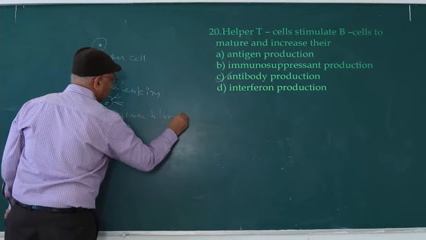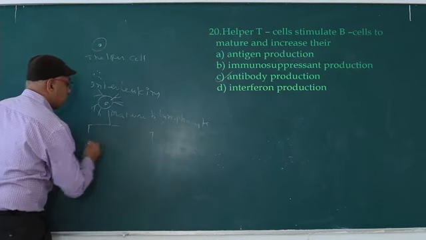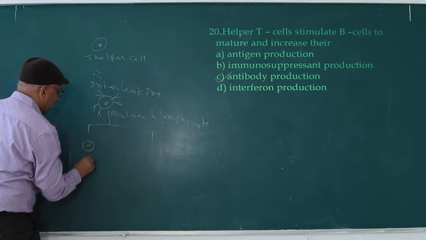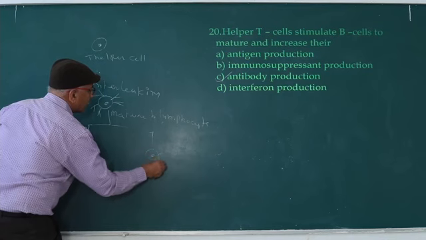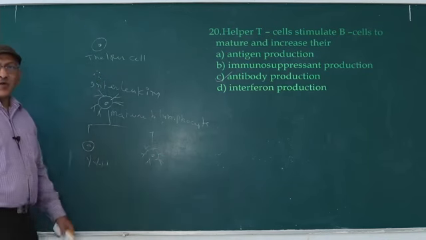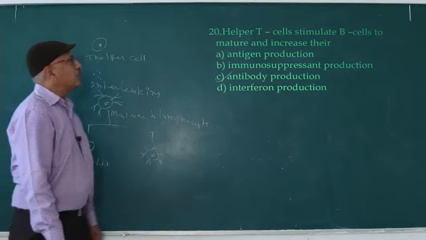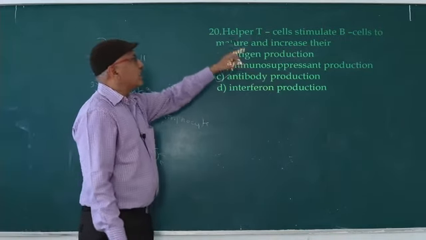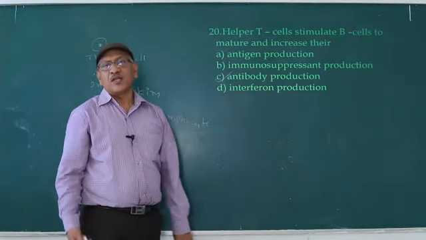The mature B lymphocytes undergo division. Two types of cells are formed, plasma cells and memory cells. The antibodies produced by plasma cells are involved in humoral immunity. So in this manner, helper T cells stimulate B cells to mature and increase their antibody production.